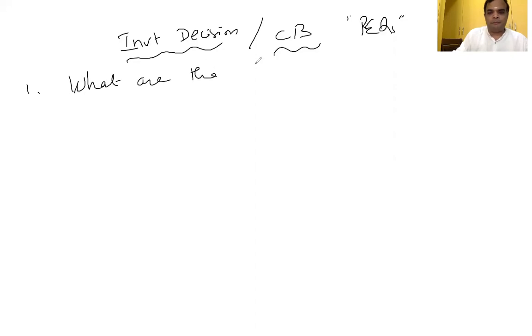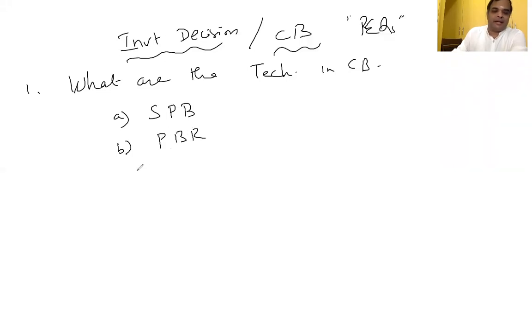What are all the techniques available in capital budgeting? The techniques are simple payback, payback reciprocal, accounting rate of return, also called annual rate of return,